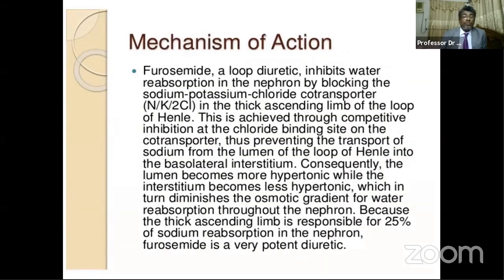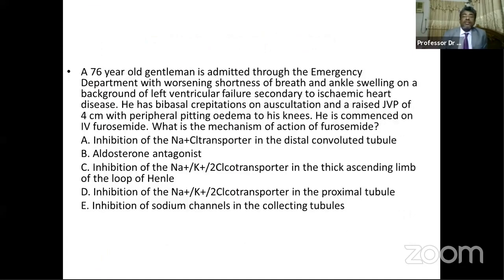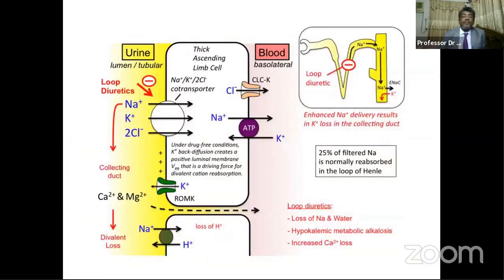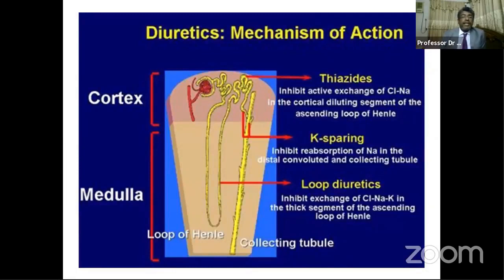That is one of the loop diuretics, and it acts on the loop of Henle. So answer C is the correct answer here: inhibition of the sodium potassium 2-chloride co-transporter in the thick ascending limb of loop of Henle. This is the loop of Henle. This is the ascending limb. This is the descending limb. The ascending limb is where loop diuretics work.